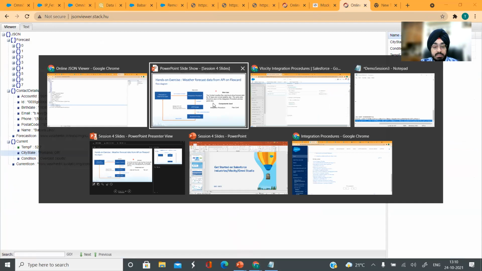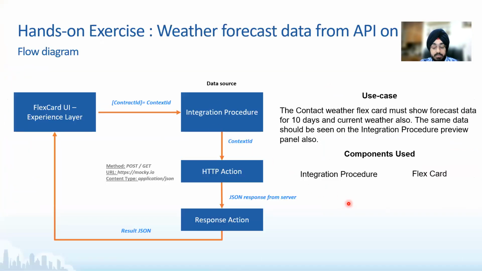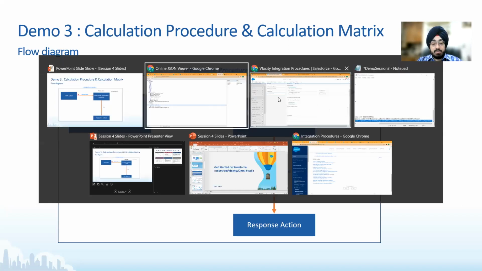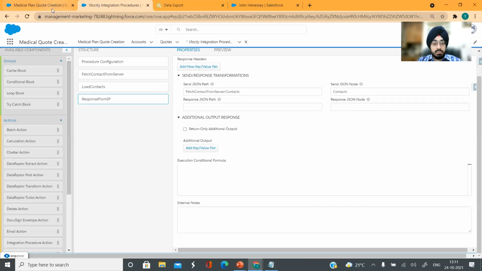And before I jump to the next part and give it over to Praveen, I would just want to cover one last part, which is calculation procedures and matrix. I would not really be going deep here because we want to stick to some time limits. But at the same time, I do want to touch base on calculation procedure and matrix and how you can use it. For that, let me quickly go to my personal log and show you a quick demo.